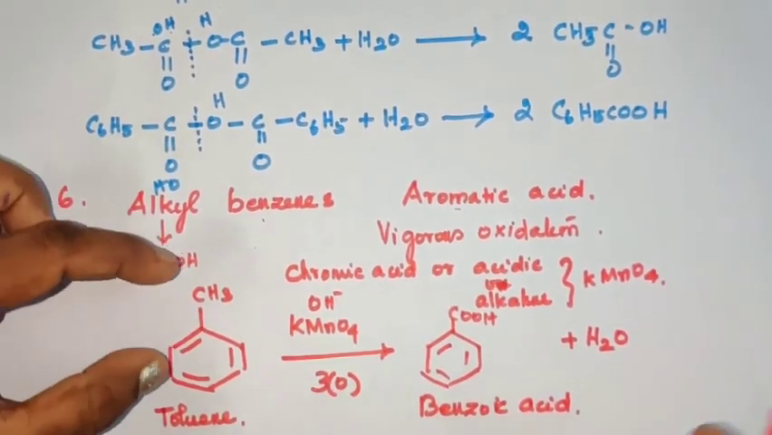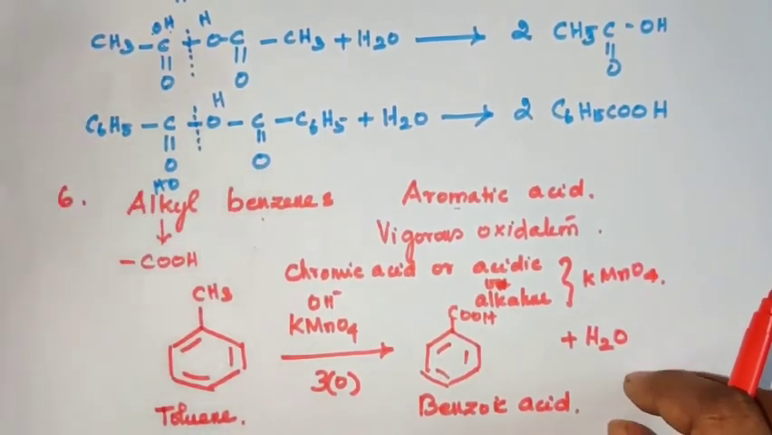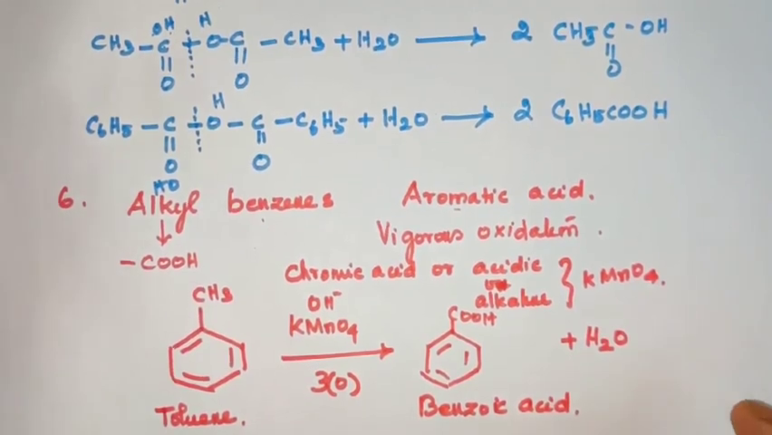So instead of a methyl group you can use an ethyl group or propyl group. Don't bother about the length of the alkyl group. The rest of that, you will get benzoic acid as the product. So you may take